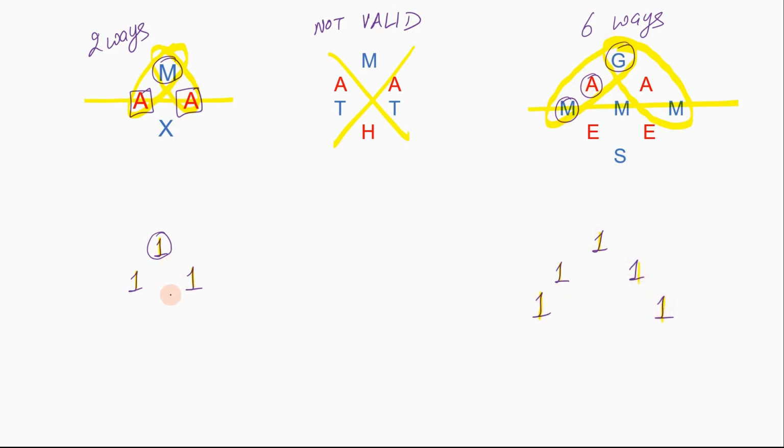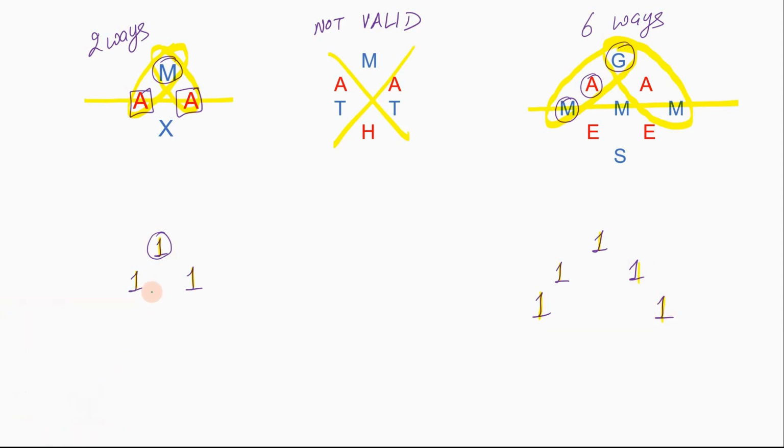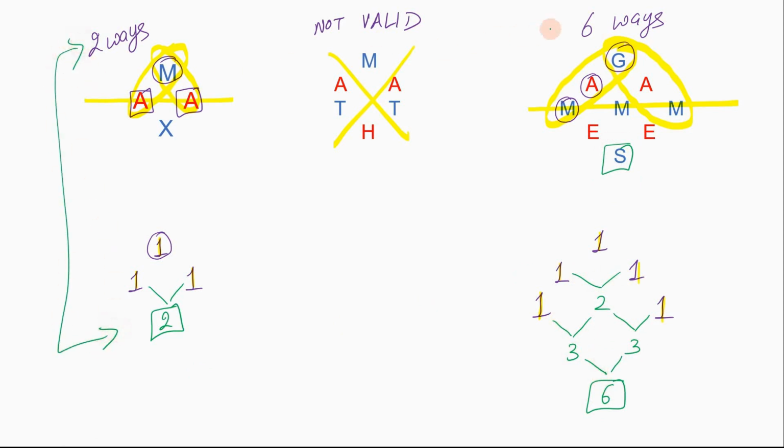The method is to go downwards and just add the elements. Just add these elements, we get 2. Add these elements 2, add these elements 3, 3, and thereby getting the number as 6 in place of S. So there you see, we matched the answer 2 in this case and 6 in this case.